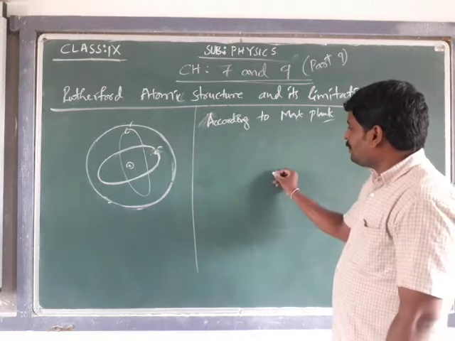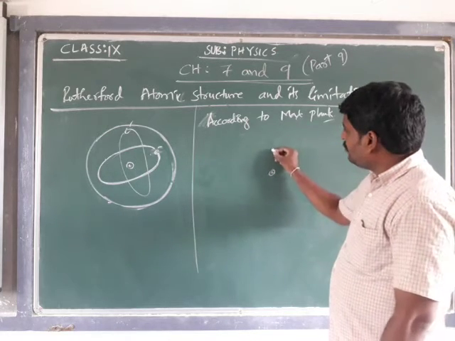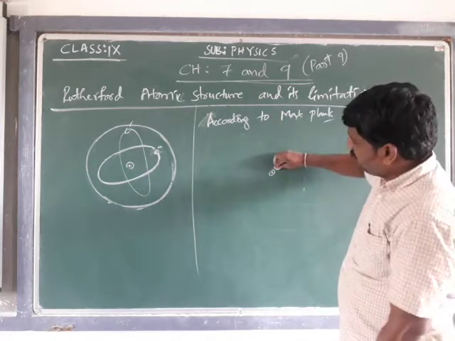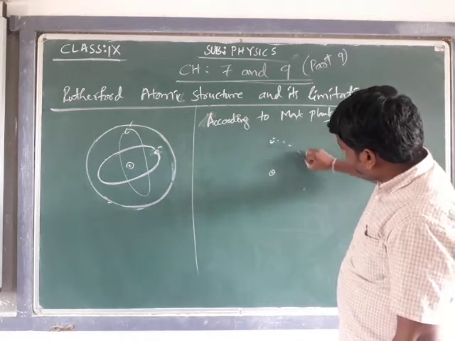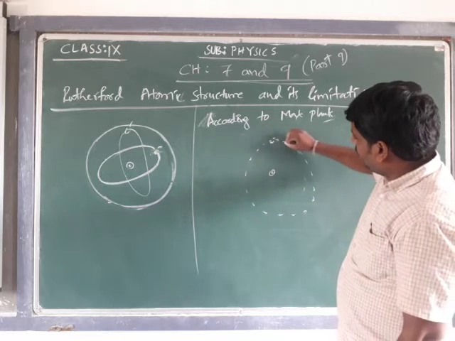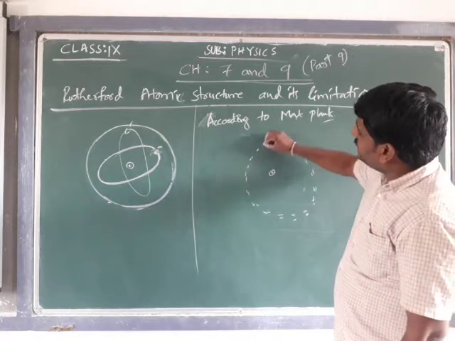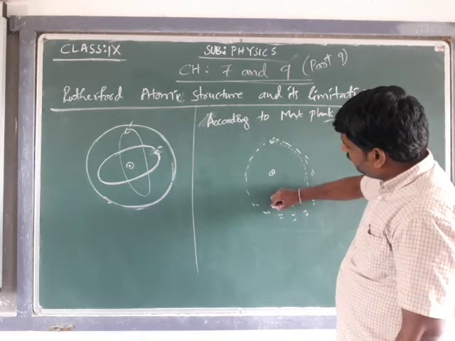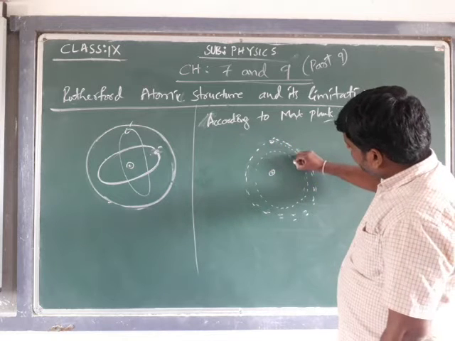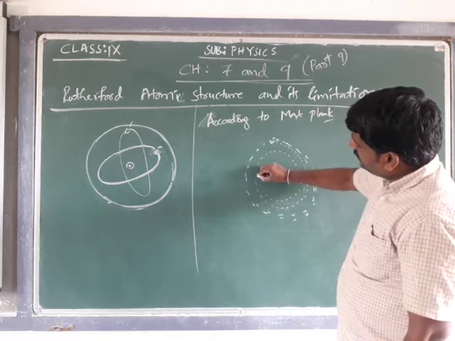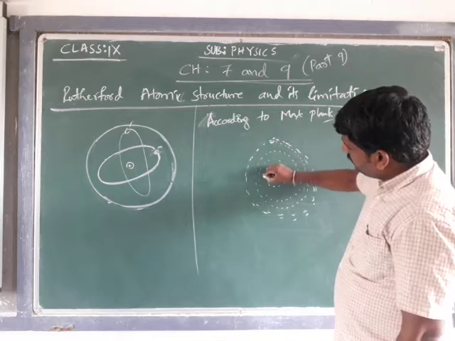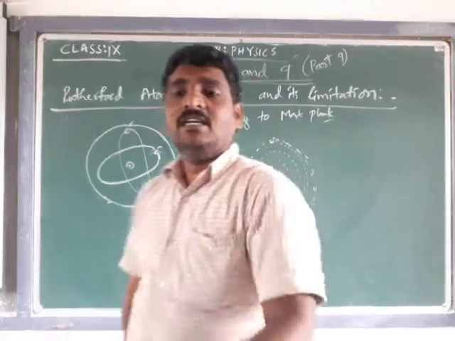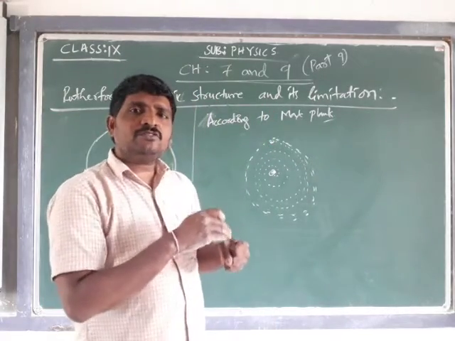What does it mean? Suppose I have a positive charge. If a negative charge is revolving around that, assume this is a negative charge which is revolving around this. When it is revolving, it should lose energy. This negative charged particle should lose energy. As it loses energy, now it will revolve at this point. As it keeps losing energy, it will come closer, and at the last stage it should reach its opposite charge.